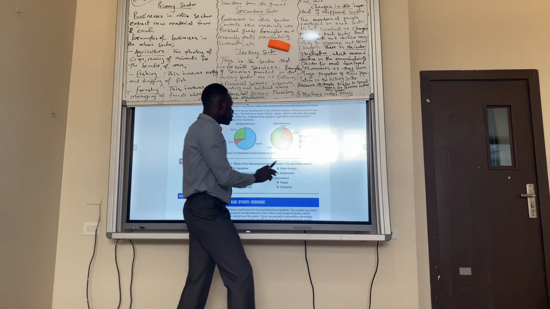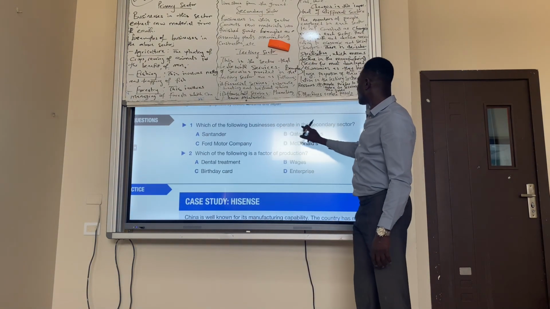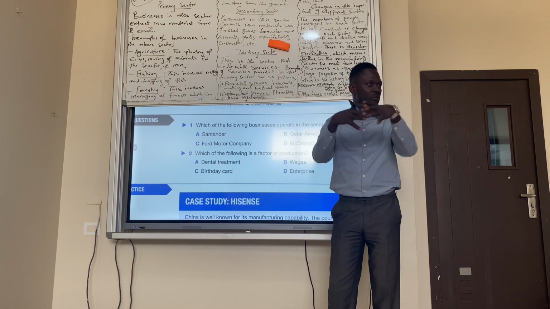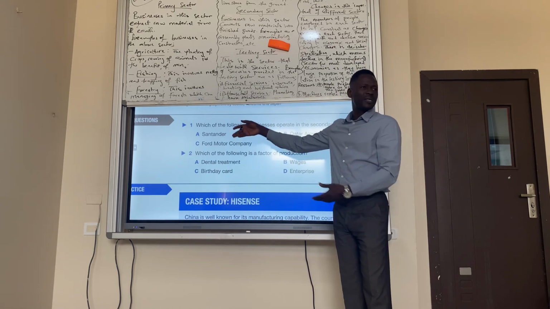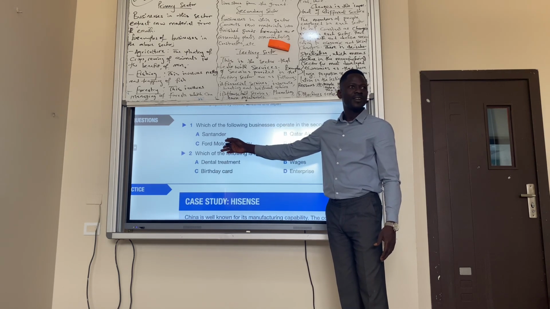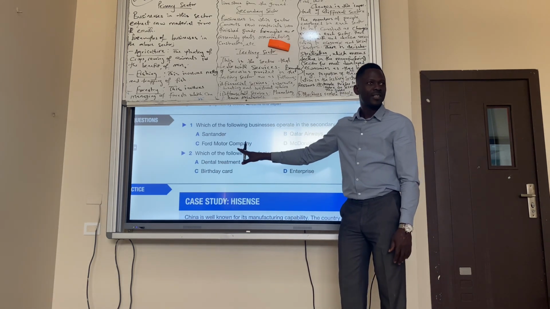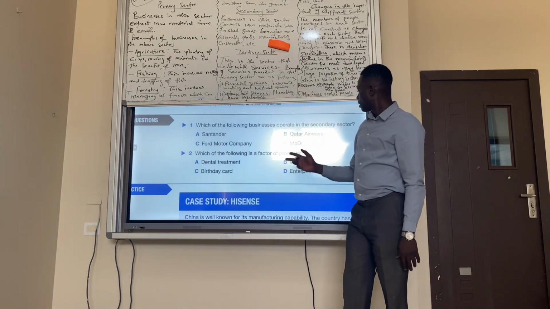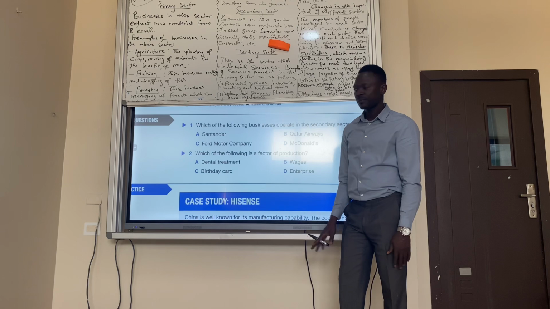The question says, which of the following businesses operates in the secondary sector? When we talk about the secondary sector, we're talking about the conversion of raw materials or assembly of components. Santander is a service. Ford Motor Company is C. So question 1 is C. Do you understand how it is C? Qatar Airways is a service. McDonald's is also a service. So the only manufacturing here is C. Is it clear? Then question 2.